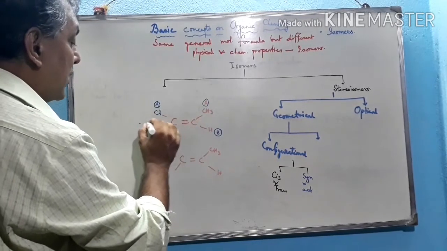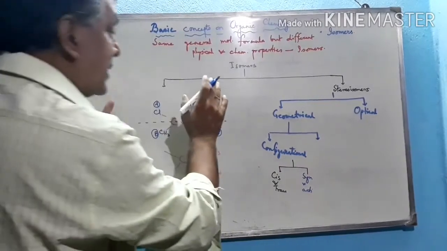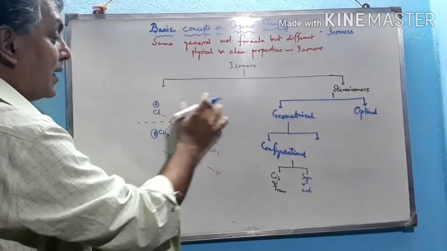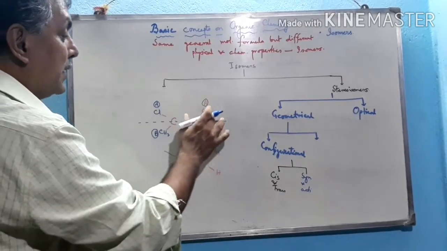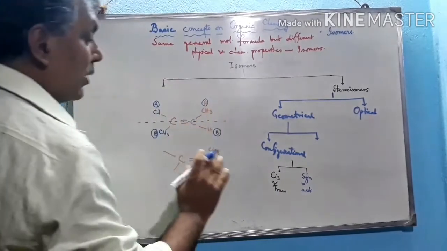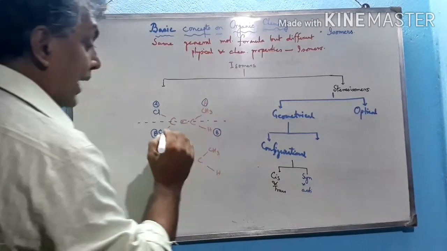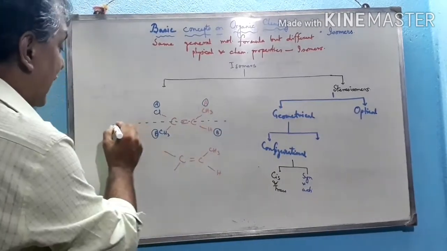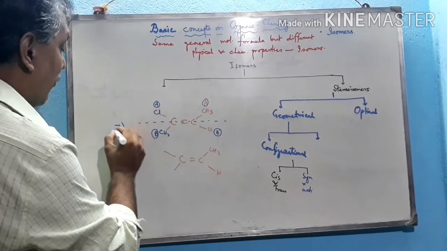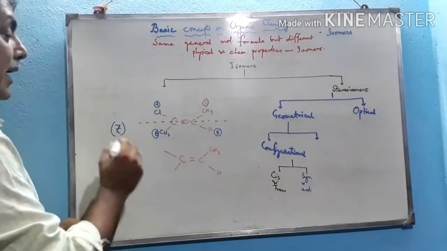As the A groups are on the same side with respect to this imaginary plane, we can say this is the cis form. But here the groups are different. Here A is CH3 and here A is Cl. As the groups are different, we can't say that this is cis. Instead of cis, we can tell that this is the Z isomer. This is the Z form, known as zusammen. Zusammen is also a German term.